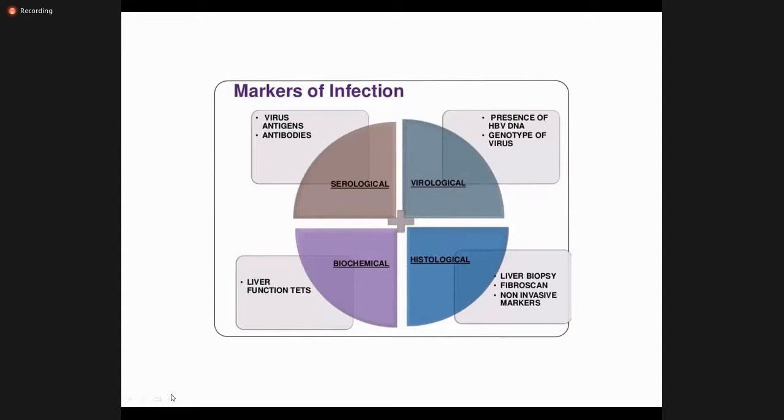Then biochemical is the biochemistry, how much the liver function test is deranged. Others like prothrombin time, albumin, platelet count as well. Then histological is on the liver biopsy, detecting the level of inflammation and the fibrosis. This can be done through the liver biopsy. Fibroscan is a specific non-invasive radiological diagnosis which detects the level of fibrosis, and the non-invasive markers can also detect the level of fibrosis.